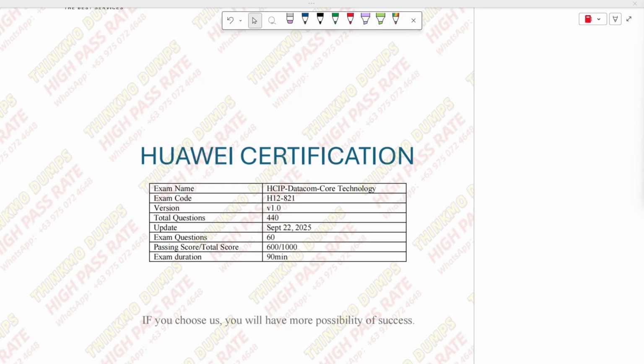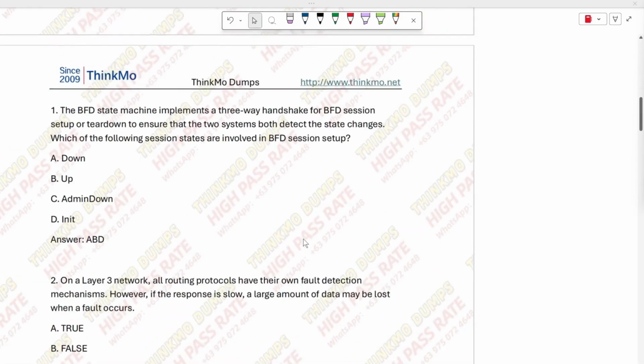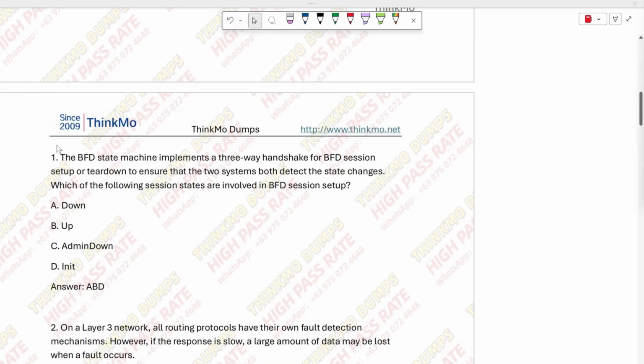Everyone, today I'm going to explain 5 technical questions from the HCIP exam. Let's start with the first question. The first question is about BFD, which stands for bidirectional forwarding detection.